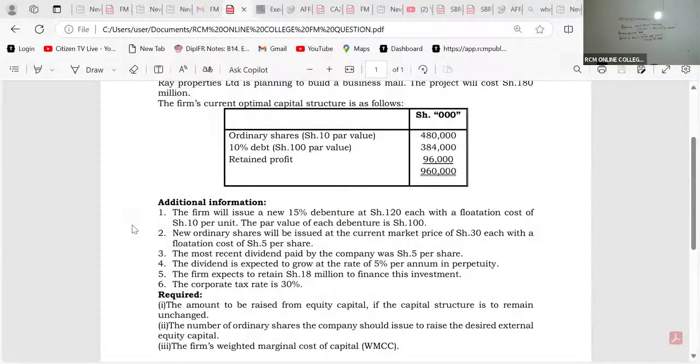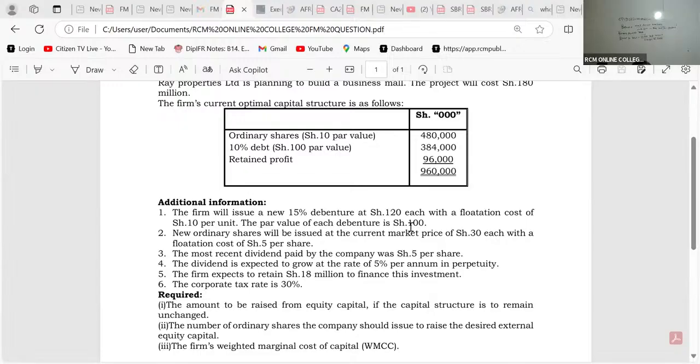I'm telling you the truth. The firm will issue new 15% debentures at 120 with a flotation cost of 10. The par value, there is nowhere they are saying like 100 million is the maximum you can get from debt.